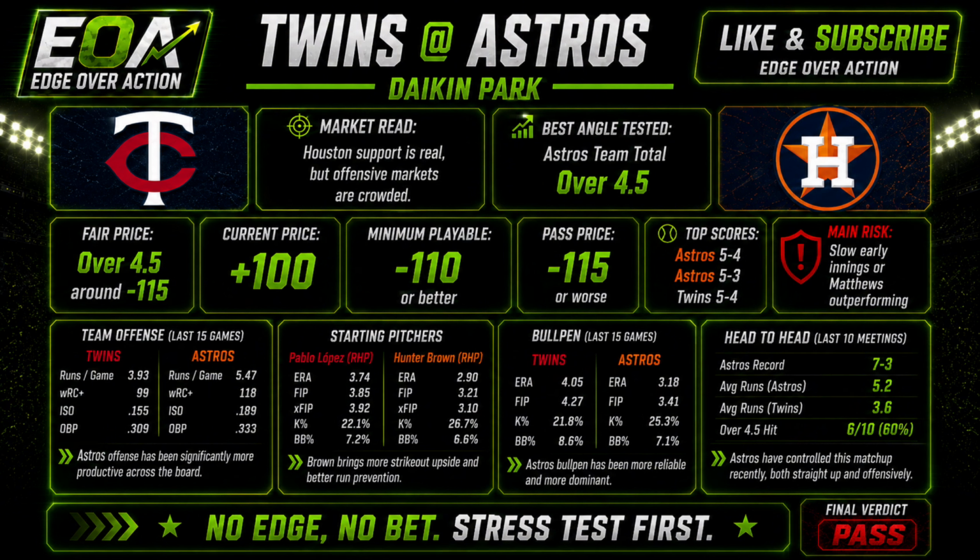Stress test, if Matthews is 15% better than projected, the Astros team total edge shrinks. If Houston's bullpen is taxed, it does not hurt the team total, but can hurt full game money line. If the roof or park plays more neutral, the over projection drops. A slow first 3 innings puts the team total in danger. Strongest reason not to bet it, the market is already heavily tilted toward offense. Best angle for Twins Astros is Astros team total over 4.5.